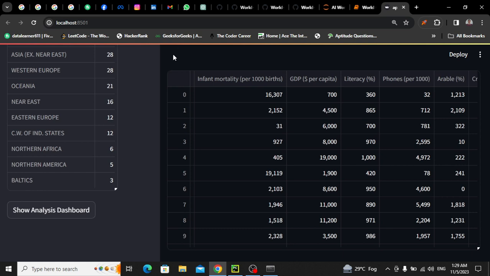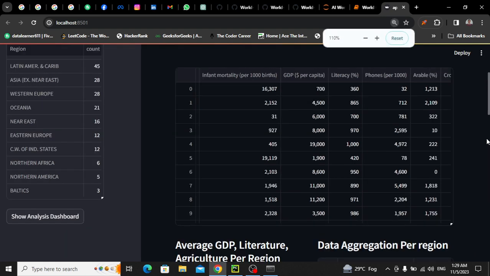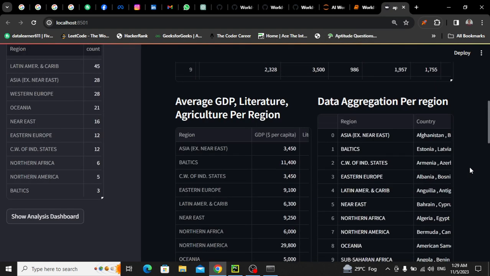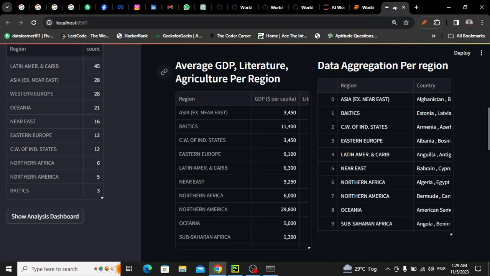Like, just a minute, let me zoom out a bit. Yeah, so here we have shown the average GDP, literacy, agriculture per region. So if you remember we have total 11 regions. So for each region we have shown literacy, GDP and agriculture. Now in Asia we don't know how many countries we have, but in Asia we have a lot of countries like Pakistan, India, Japan, China. I'm talking about overall Asia, not just North Asia, South Asia. This is the total Asia. We have Sri Lanka, Bhutan, Nepal, a lot of countries.